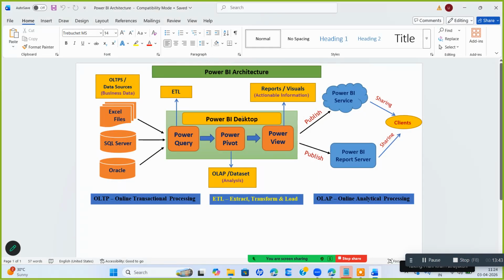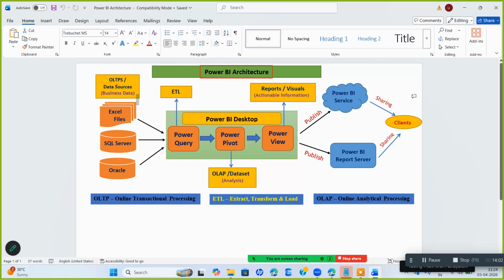Are you clear about the Power BI architecture so far? Yes, ma'am. Very clear. Any questions so far? No questions. Great.